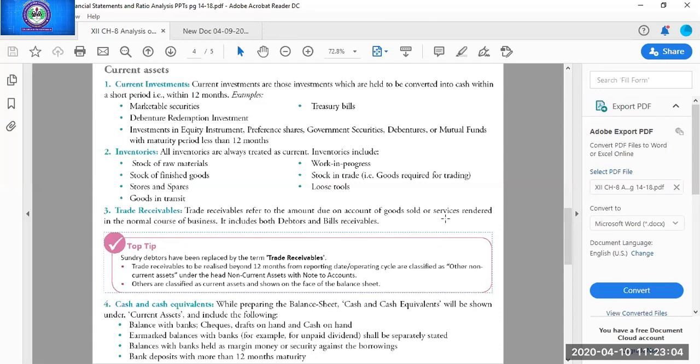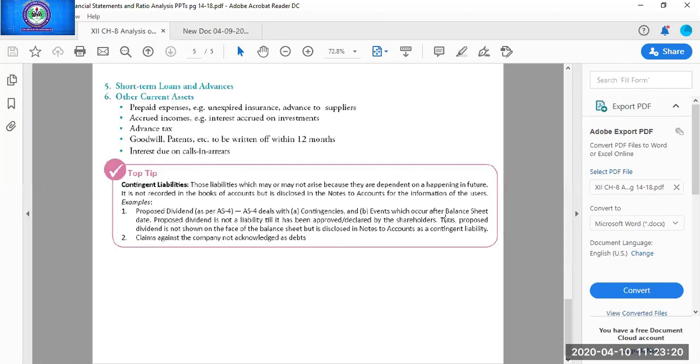I told you that balance with banks, any check, any draft, any cash in hand, balance with bank as margin money, or bank deposits with more than 12 months maturity will also be part of cash and cash equivalent. Now next, fifth is short-term loans and advances. Any loan and advance which the firm has given to any outsider, other than trade credit, will be part of short-term loans and advances.